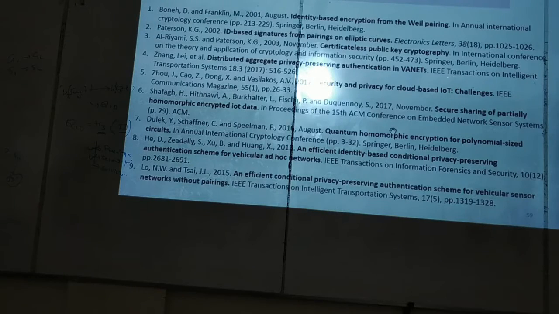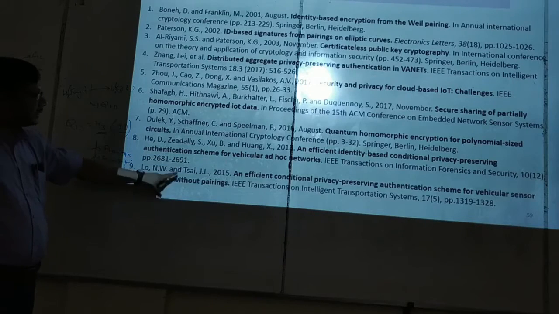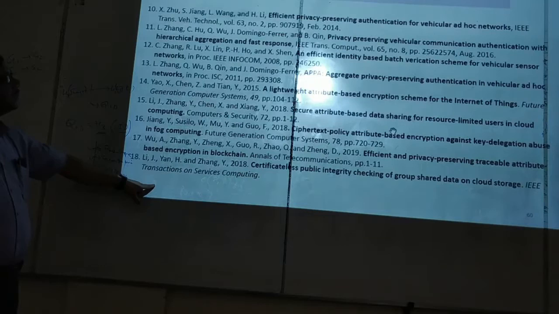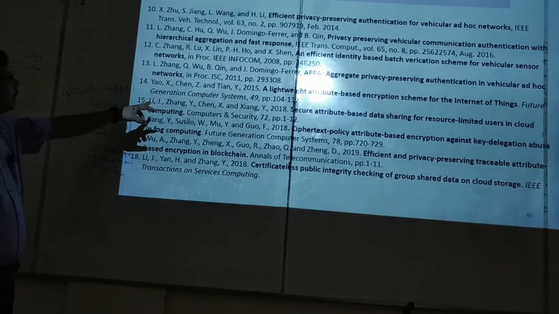This is IEEE Transactions. Then ACM conference, this one. This conference is also a very high category conference, International Cryptology Conference. This is IEEE Transactions, this is IEEE Transactions. Next slide. That is also IEEE Transactions. This is also a transaction. Infocom is a very good conference.